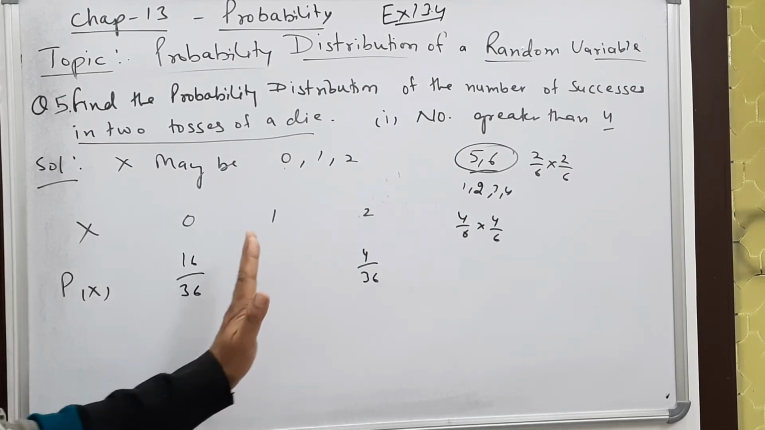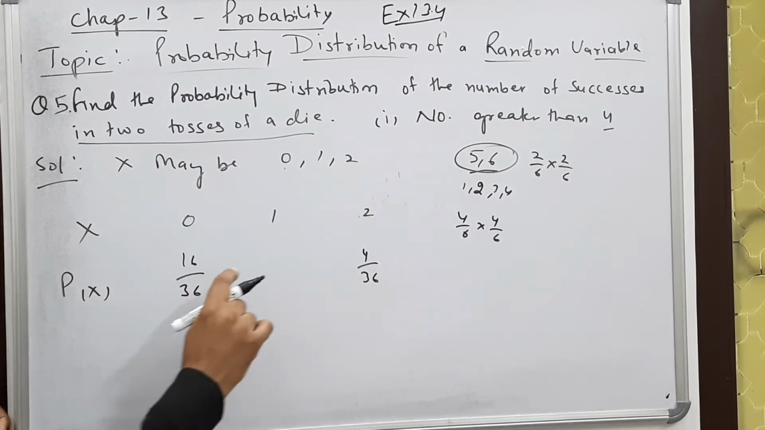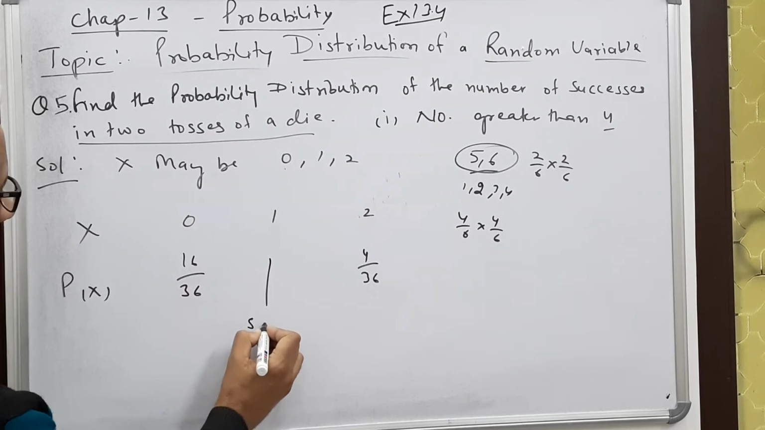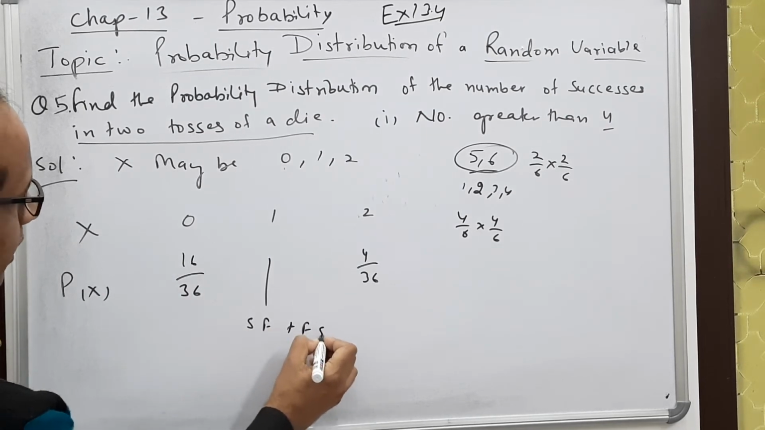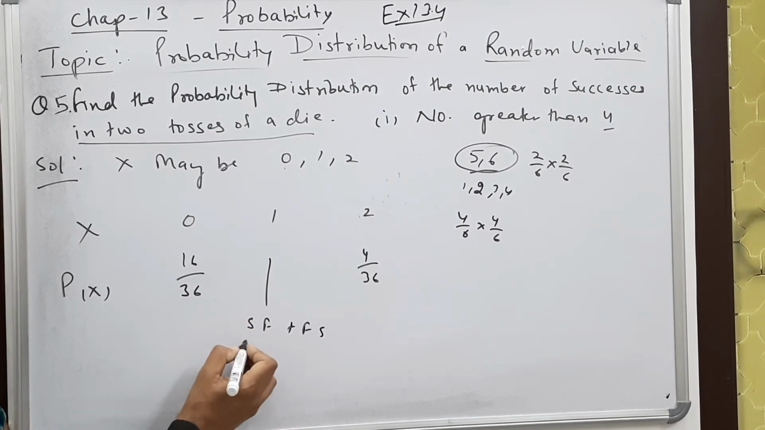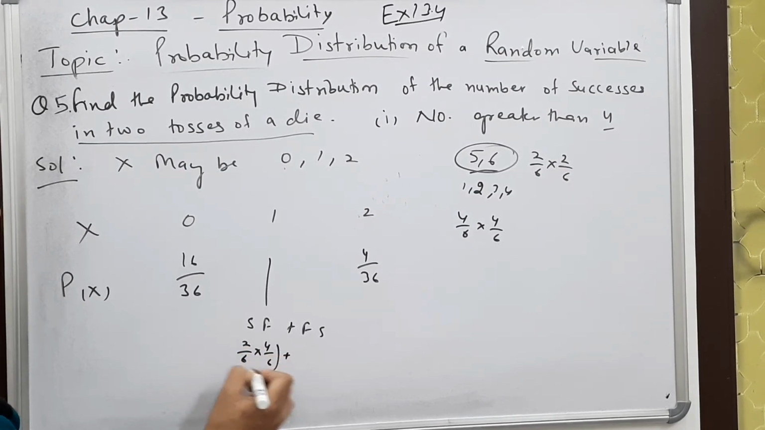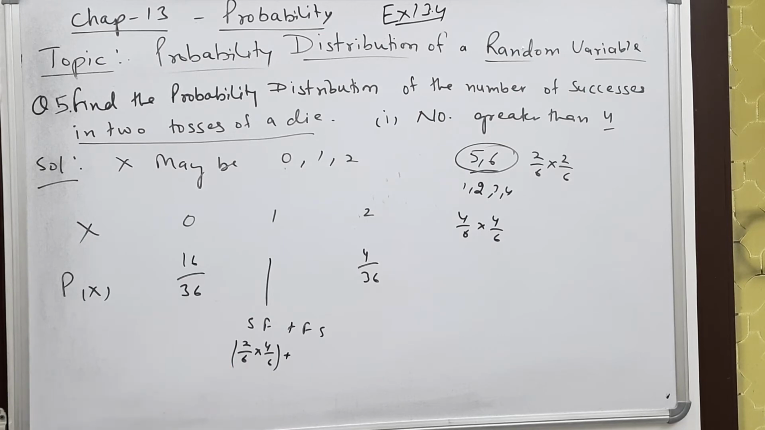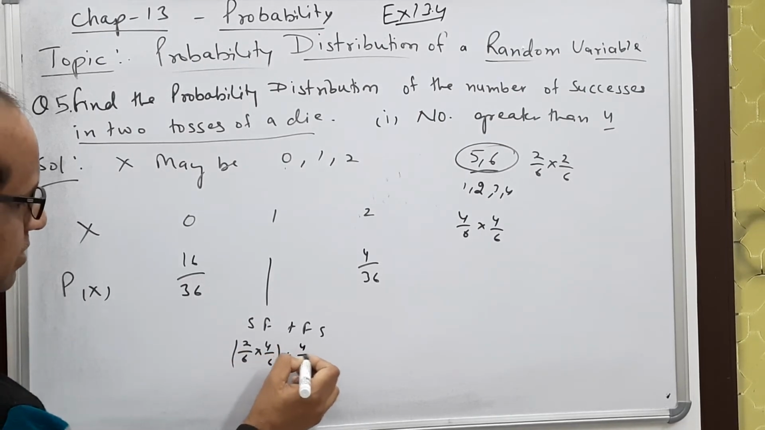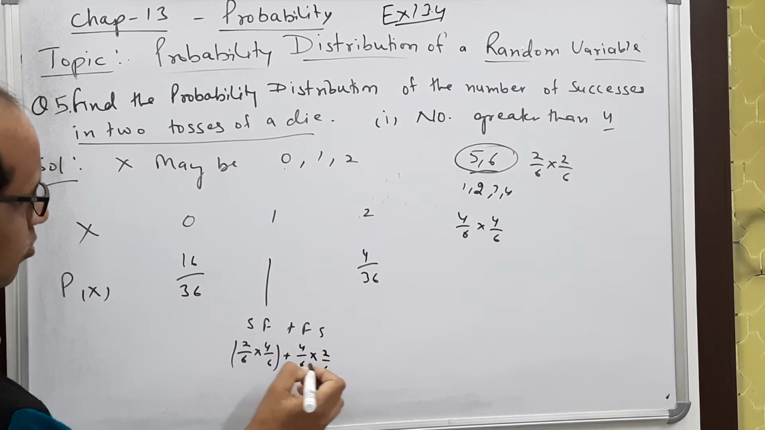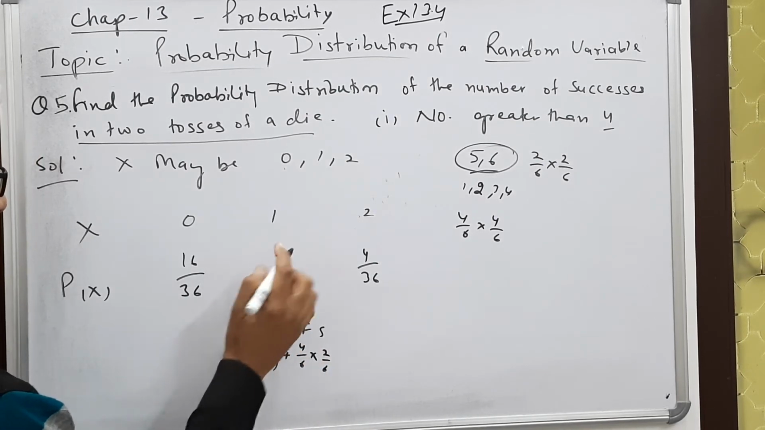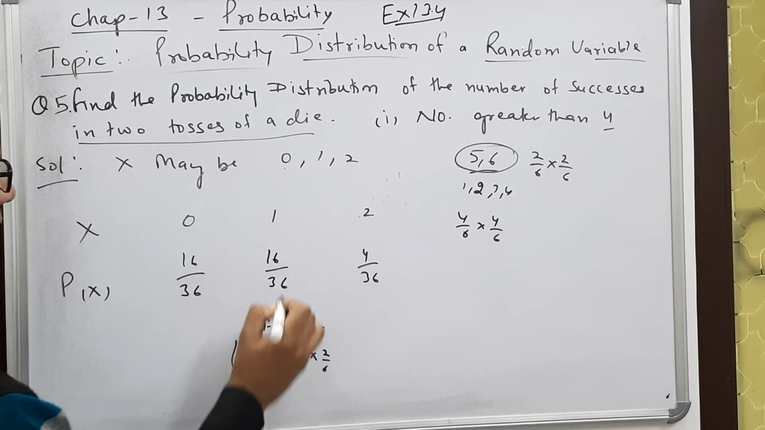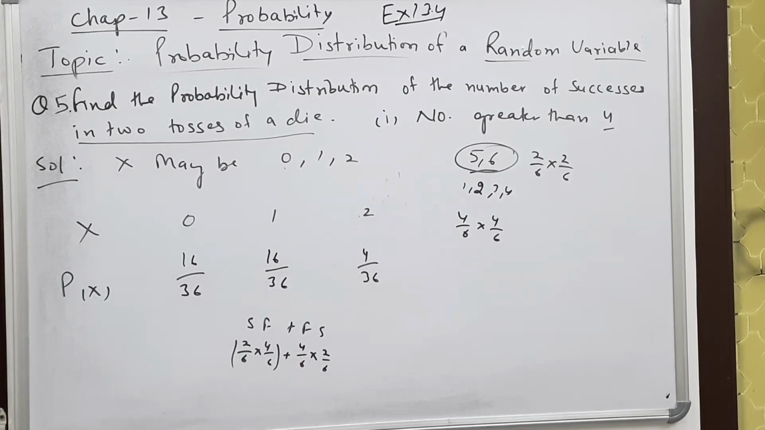Now 1 success means what? One success means success and failure, or failure and success. Now what will success be? It is 2 by 6. Failure means 4 by 6. So it is 8 by 36. And here it will be reverse, 4 by 6 and 2 by 6. So the answer, if you sum it, is 16 by 36.